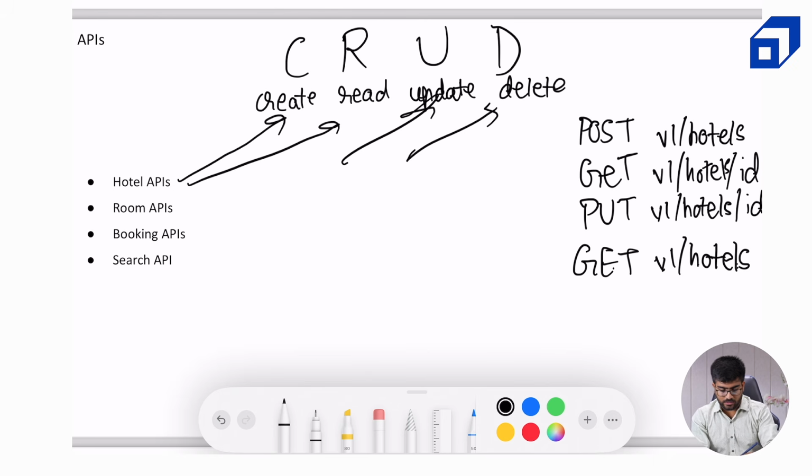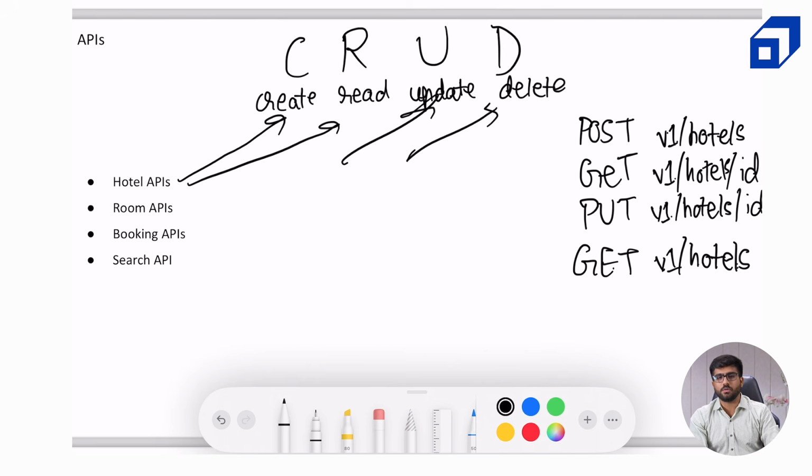Now this is V1 in case someone is confused. V1 stands for version 1. Whenever we are designing some system, this is a very common API prefix, API nomenclature to start the API with V1. And whatever we will expose outside, like for example, if it's Airbnb, then it would be airbnb.com/hotels/ something like that. So that V1 is a representation of the domain name over here.